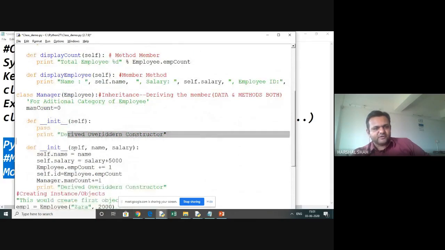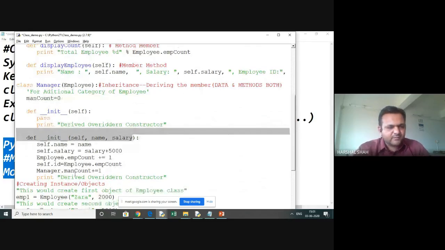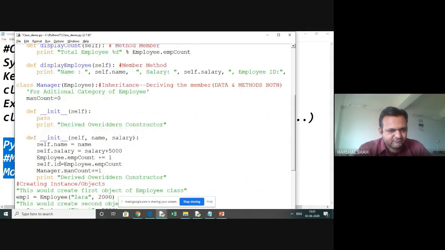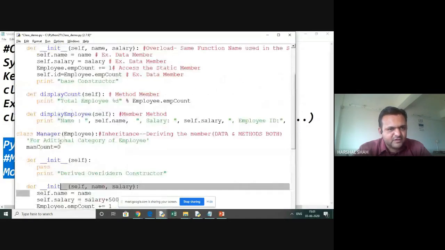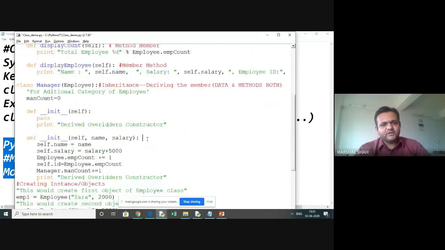Again, by creating a manager I am using the name and salary, and I am even adding self.id, same as above, self.salary, self.name. As you can see, we have done that here also. And we are doing the employee count 1 also. So actually what are we doing? We are doing overriding here. This is an overriding example.